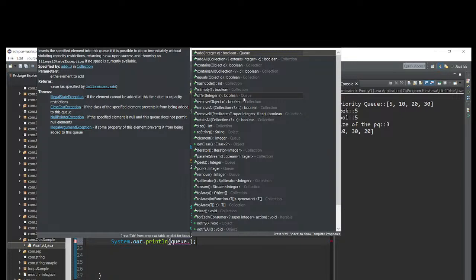Offer, now only we added. In this we added integer 30. Return type is boolean. Queue is the interface. Again removeAll. Size, now only we saw that size. Size is one method. Return type is integer from the collection.